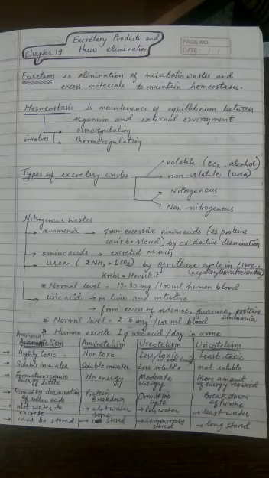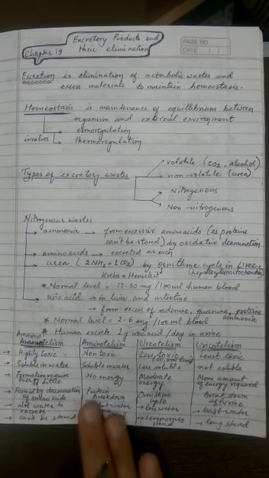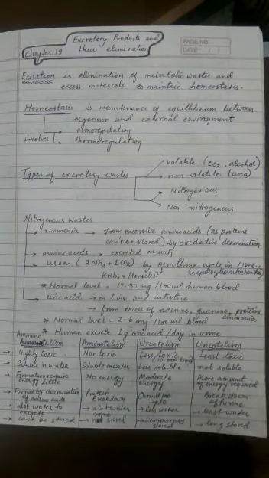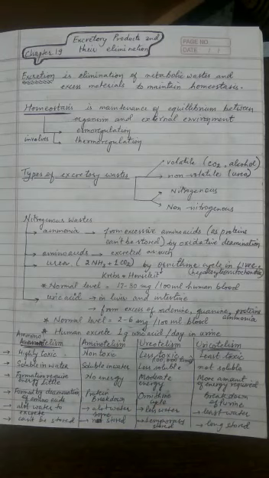So in the same manner, there are other organisms which are able to synthesize other types of waste materials, but maximum are nitrogenous waste material. In the same manner, mammals can also release certain amount of allantoic acid, keratin, even the hippuric acid. So there are various types of other excretory material, but the main ones to be discussed always are the ammonia, amino acid, urea, and the uric acid. I hope this whole topic is clear to you.